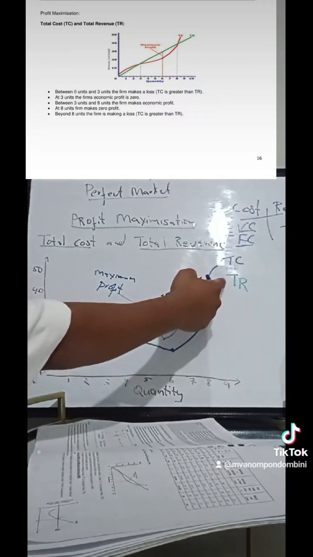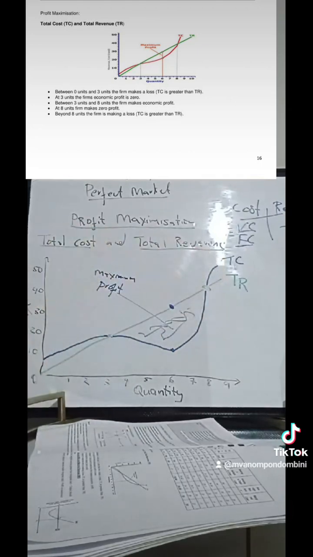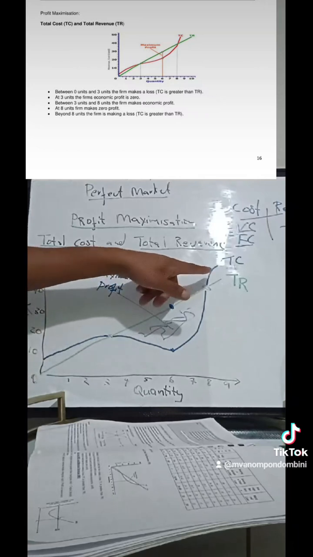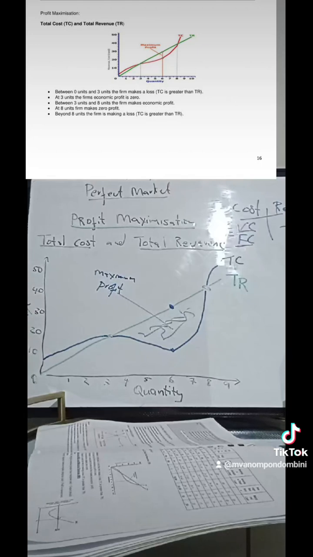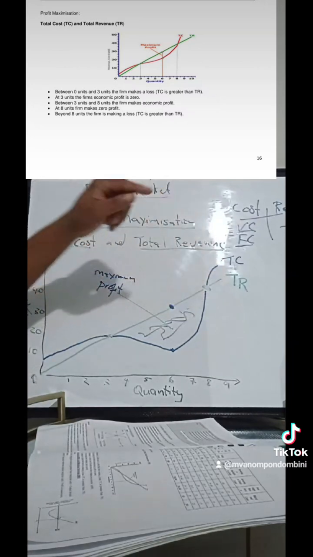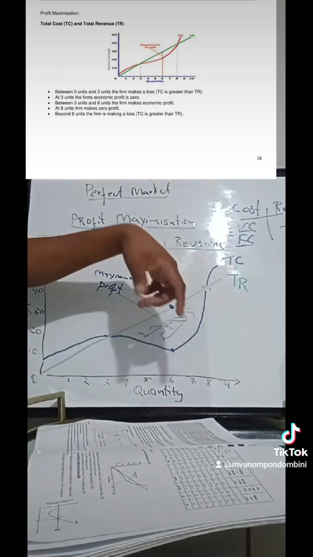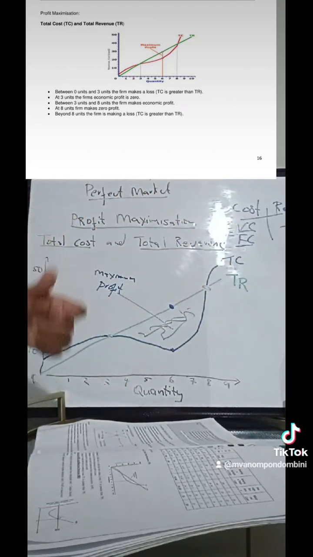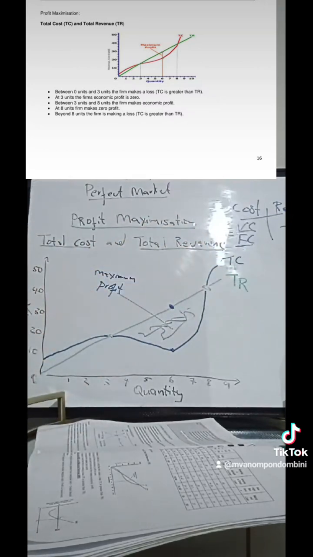above the curve ye-total revenue, meaning now le business lena yenze intoni? I-loss. Ngoba i-curve ye-TC ingehla kune-curve yantoni? Ye-TR, meaning they'll spend more money than the money abatheni abayi-receive, because the total cost is above the curve of the total revenue. Total cost is the money that you spend in the production of goods and services. Total revenue is the money that you have received after you have sold the goods and services.